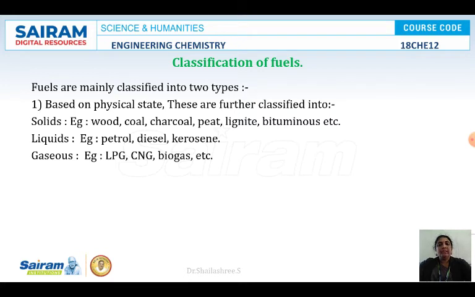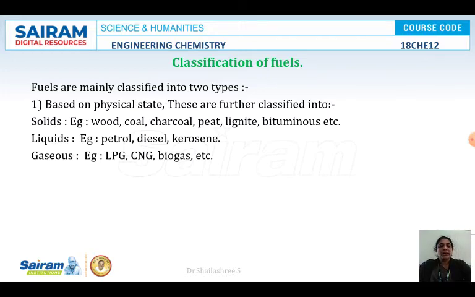So what are fuels? Fuels are carbonaceous substances, that means they contain carbon and hydrogen as their main constituents, and on combustion with air or oxygen they liberate a large amount of heat and light energy. And we know very well that combustion requires oxygen. If oxygen is not there, combustion will not take place.